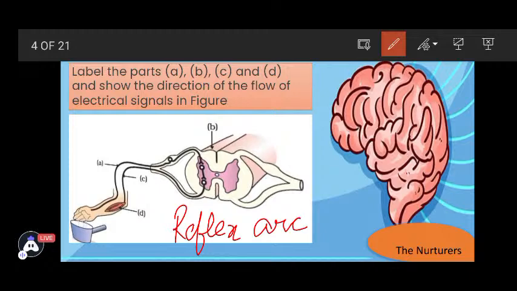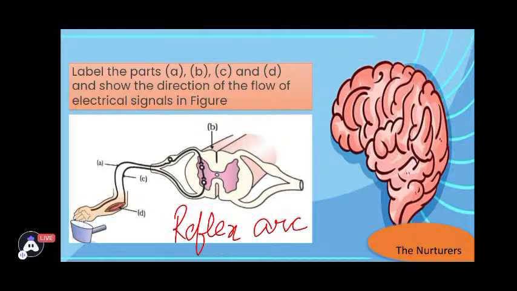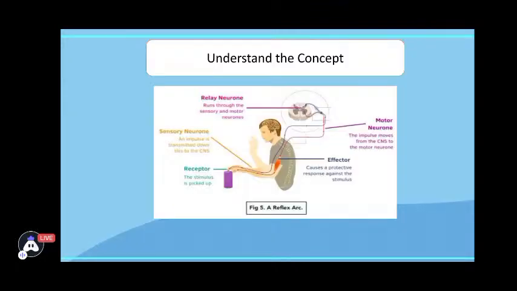Okay, so A shows that the message is going to B. Now you need to tell what is A, what is B. C is showing that the message is coming, and D is actually the part where the message has been received. So you need to be very careful what A, B, C and D are. First of all, I would like to explain with a situation. You could see in this diagram that this is a reflex arc, so the message goes to the spinal cord.